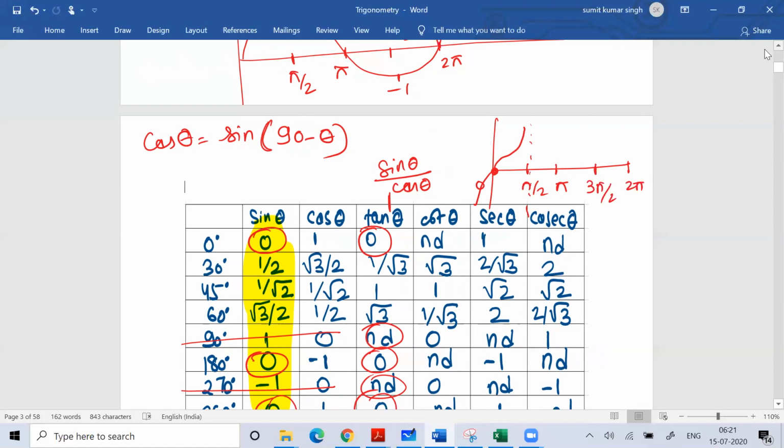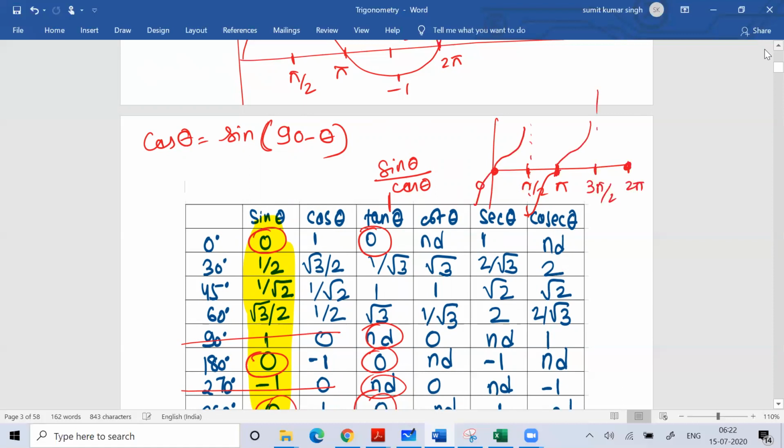If you talk about the graph of tan theta, whenever theta is 0, pi, or 2 pi, it becomes 0. And from 90 degrees to 180 degrees, you know that it is in the second quadrant. So sine theta will be positive, but cos theta will be negative. So sine theta by cos theta, the tan theta, will be negative. So this will give you the graph like this. That relationship for plotting the graph is important for us.